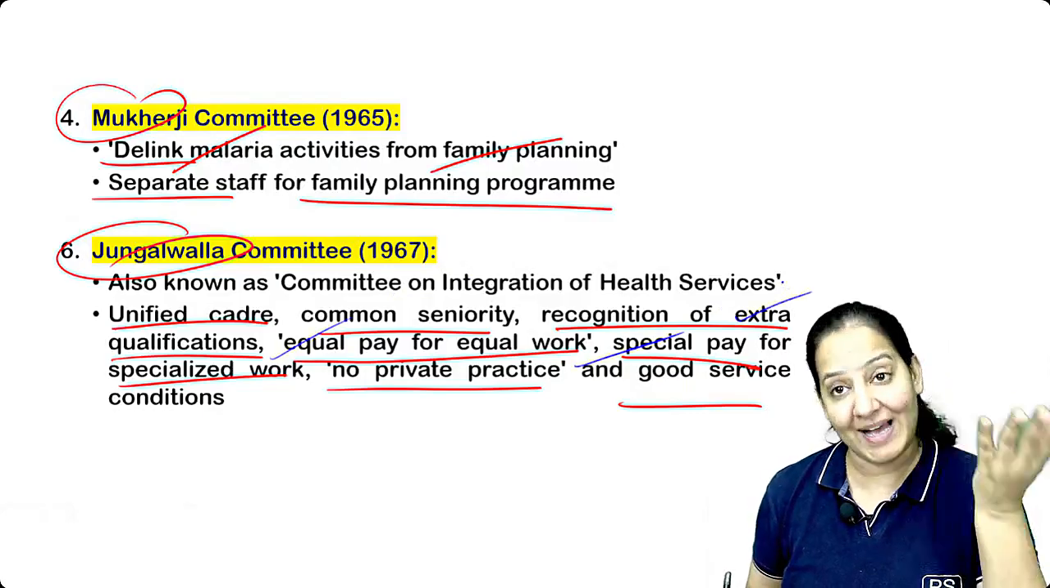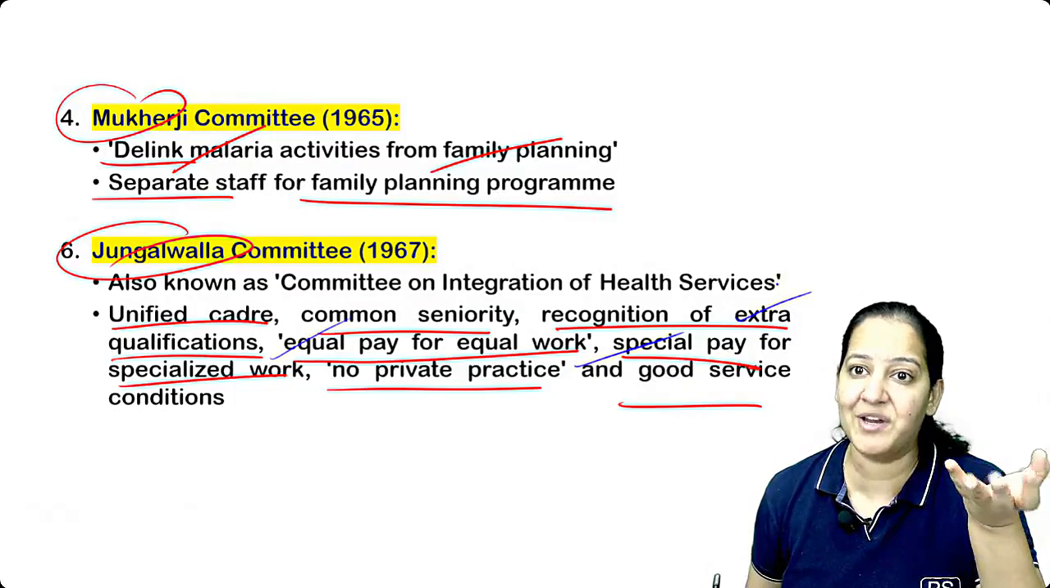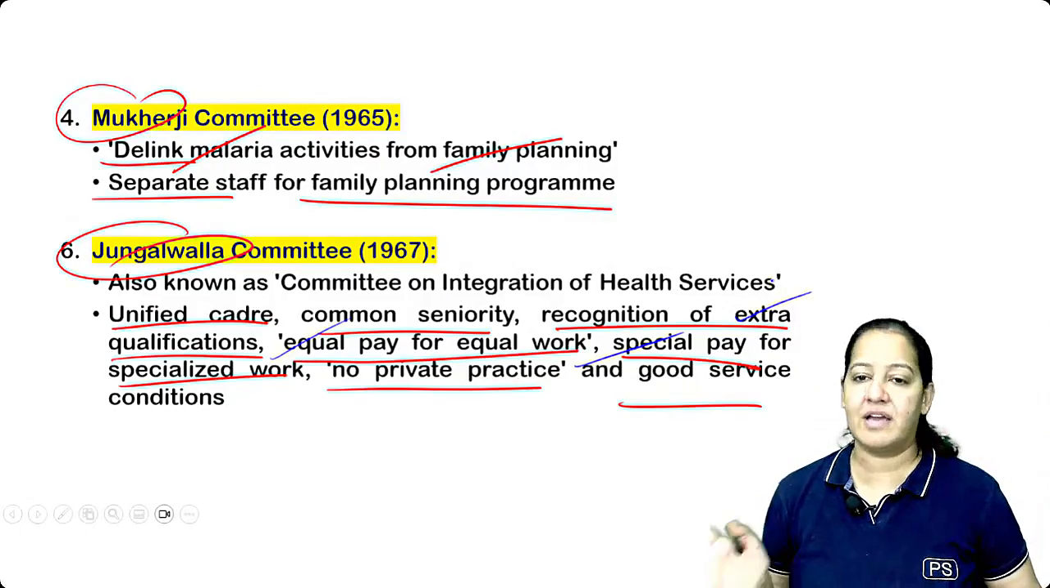Even extra qualification is there, so they don't pay extra. They say you are all overqualified for the work. We don't require you, like that. So working environment for the doctors should be good, like that. So that is the Jhunjhunwala recommendations.